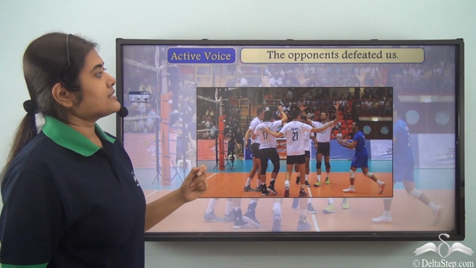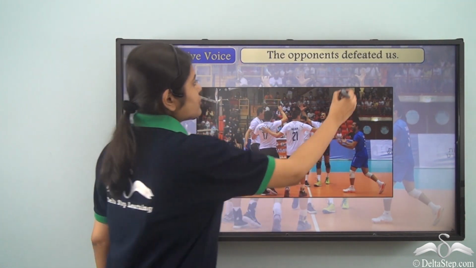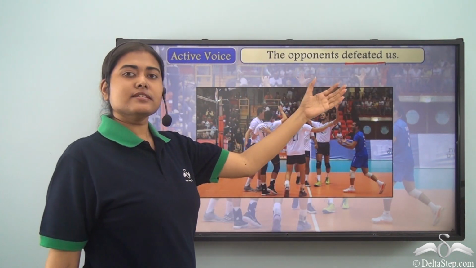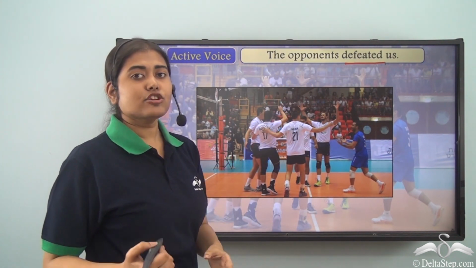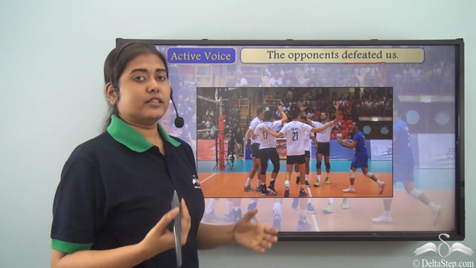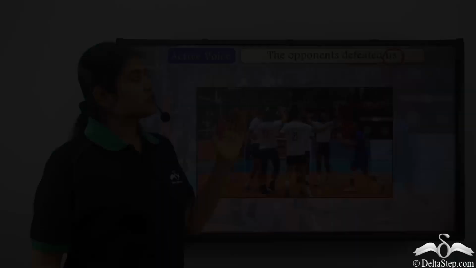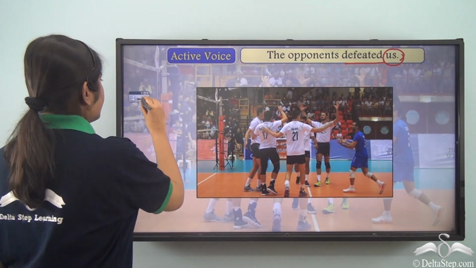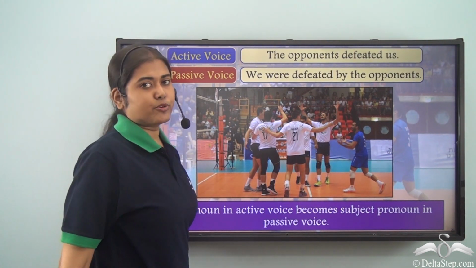Now, look at this sentence. The opponents defeated us. Here defeated is the verb. Now, who defeated us? The opponents. So, the opponents is the subject as well as the doer of the action. But the object of this sentence is us. So, how are we going to write this sentence in the passive voice? We are going to write it as, we were defeated by the opponents.